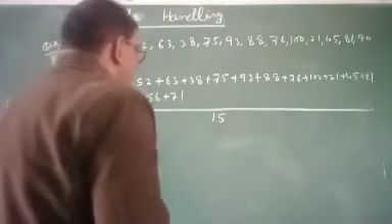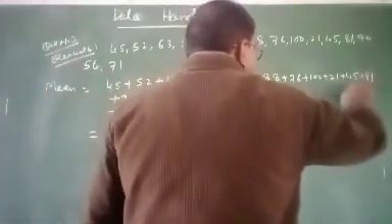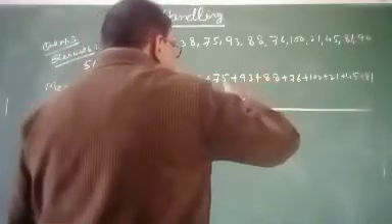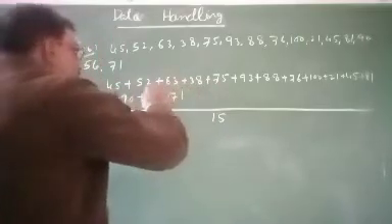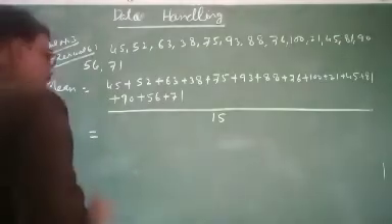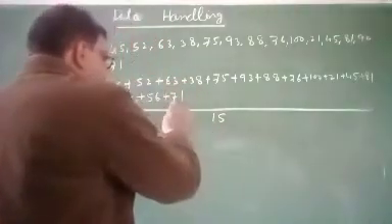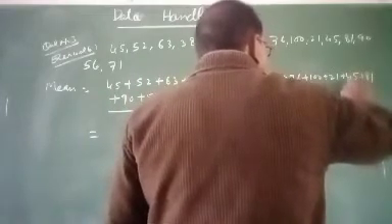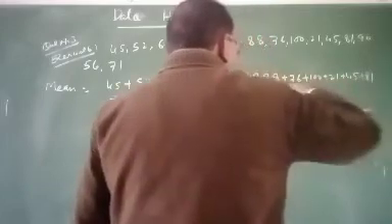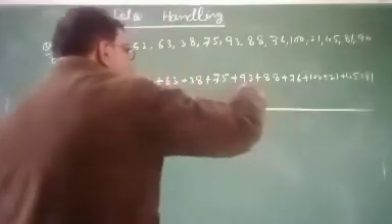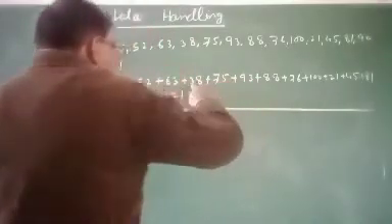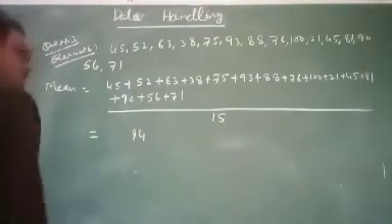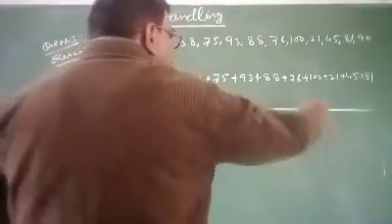Then it will be: 1 plus 6 is 7, 7 plus 1 is 8, 8 plus 5 is 13, 13 plus 1 is 14, 14 plus 6 is 20, 20 plus 8 is 28, 28 plus 3 is 31, 31 plus 5 is 36, 36 plus 8 is 44, 44 plus 3 is 47, 47 plus 2 is 49, 49 plus 5 is 54, 54, write 4 carry 5, 5 plus 7 is 12, 12 plus 5 is 17, 17 plus 9 is 26, 26 plus 8 is 34, 34 plus 4 is 38, 38 plus 2 is 40, 40 plus 7 is 47, 47 plus 8 is 55, 55 plus 9 is 64, 64 plus 7 is 71, 71 plus 3 is 74, 74 plus 6 is 80, 80 plus 5 is 85, 85 plus 4 is 89, write 9 carry 8, 8 plus 1 is 9.